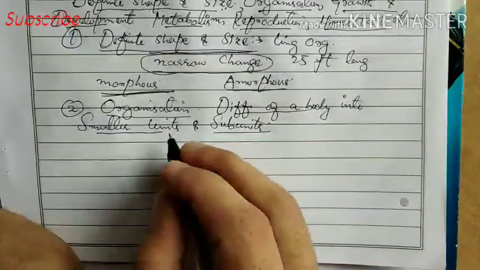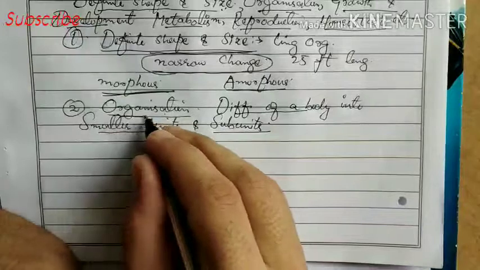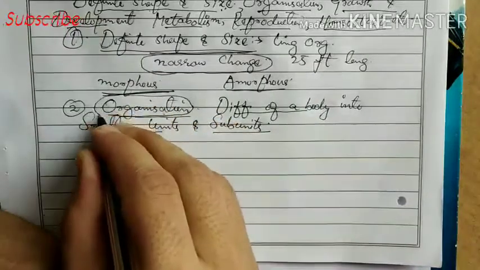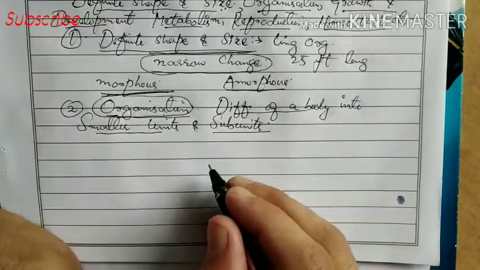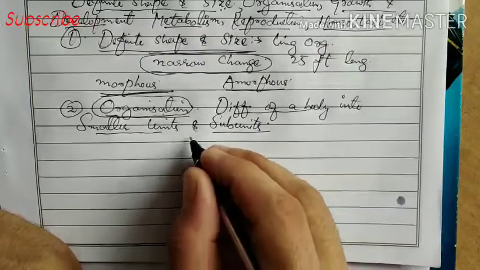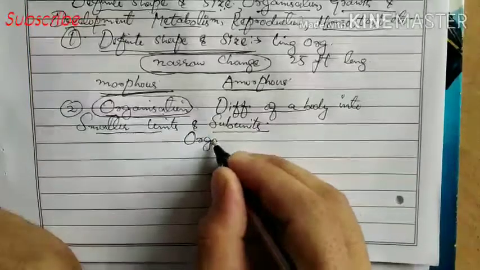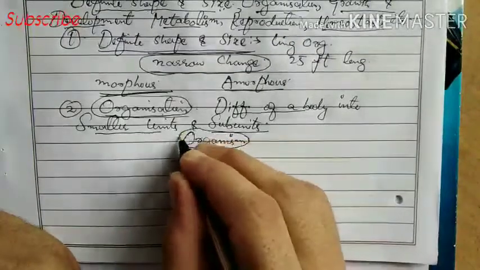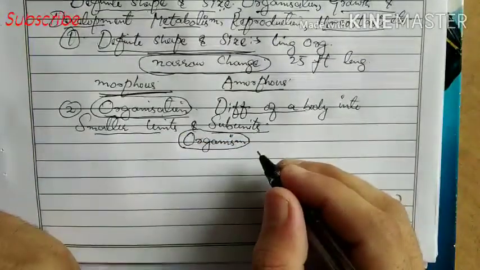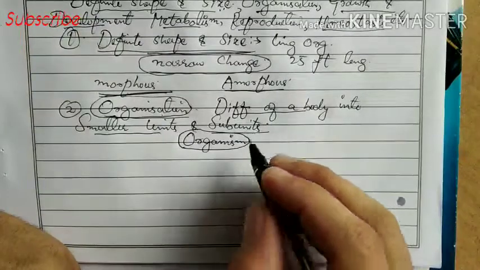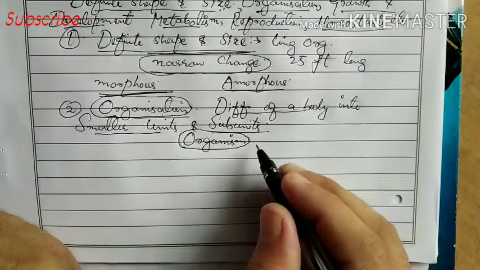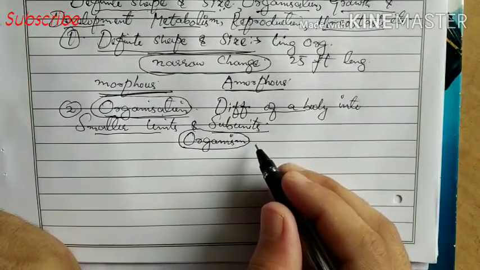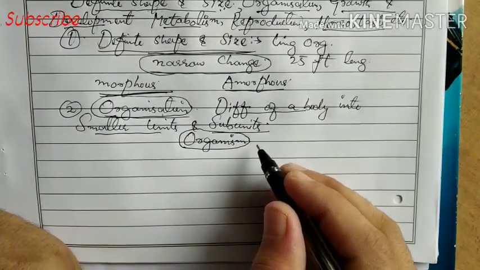Now, due to the presence of this property, that is organization, in living beings, a living being is called an organism. So why is a living being called an organism? In living beings, there is differentiation of the body into smaller units and subunits. That is, there is organization. That is why we call living beings organisms.